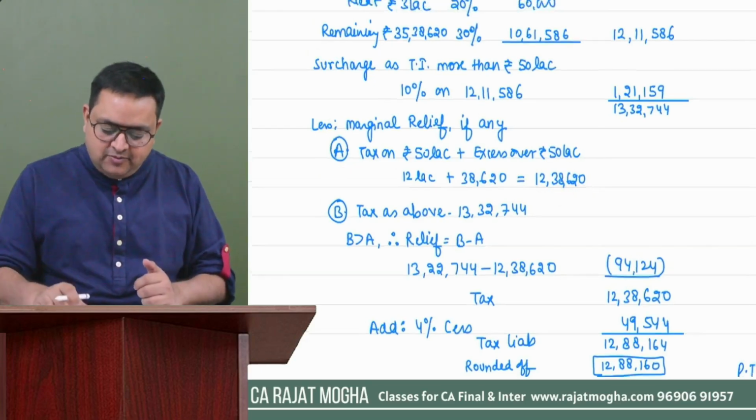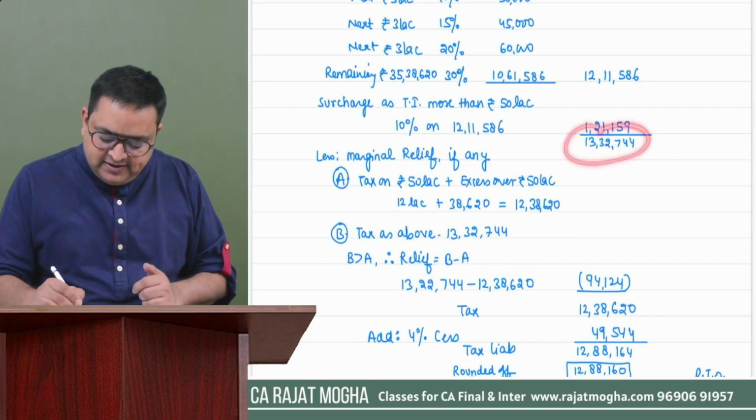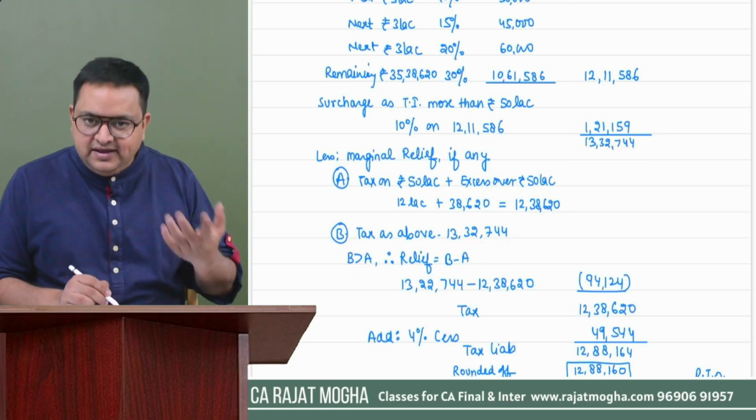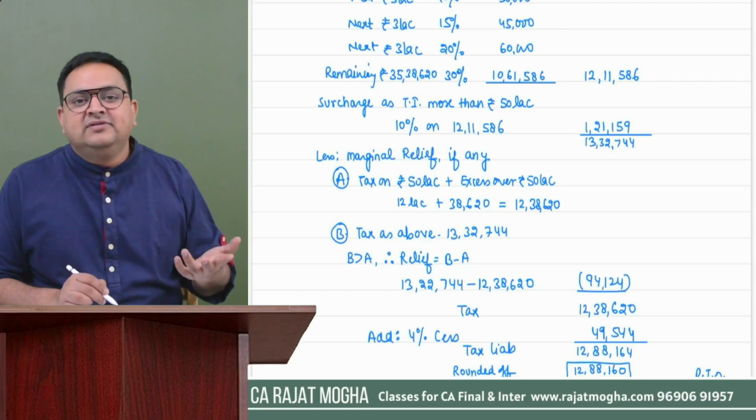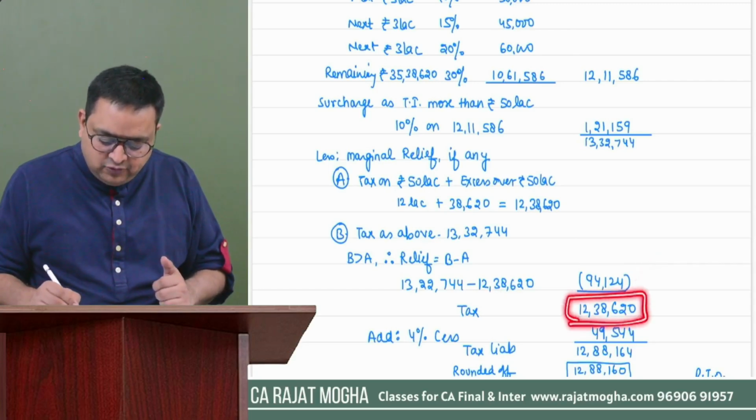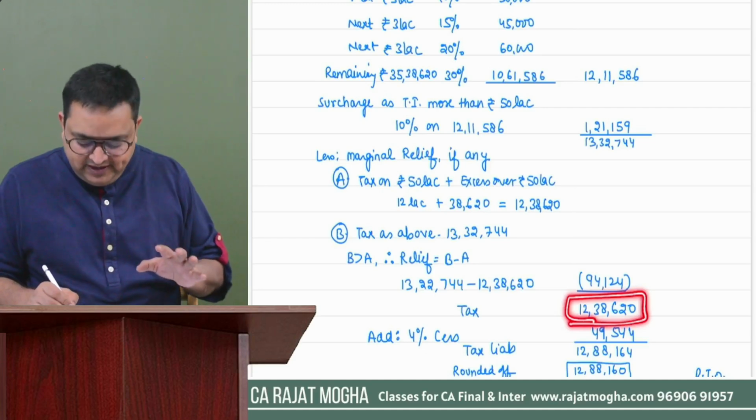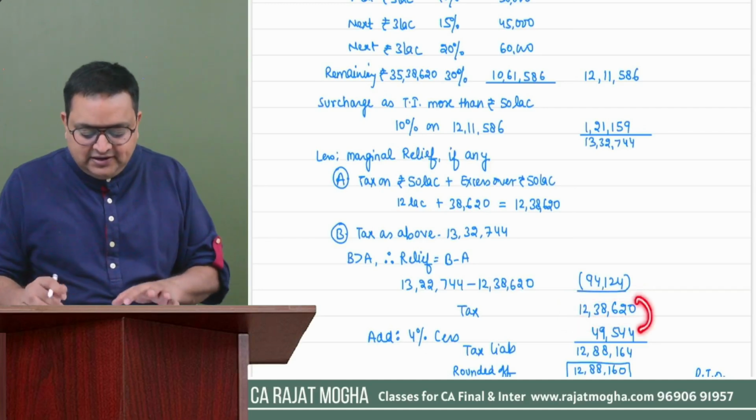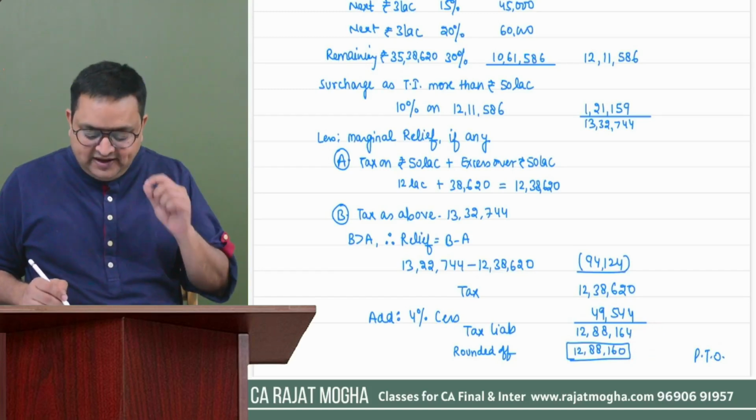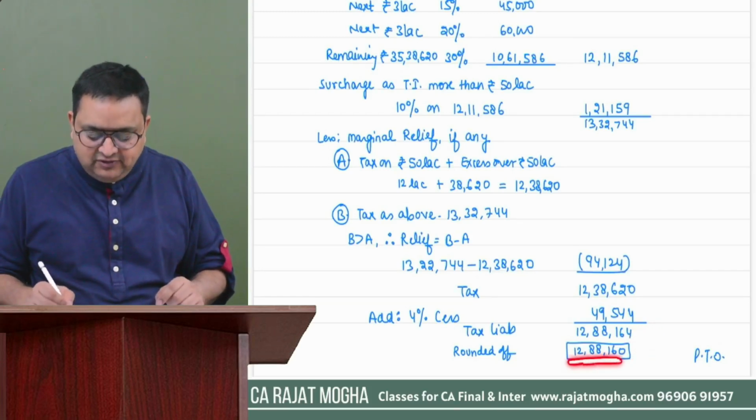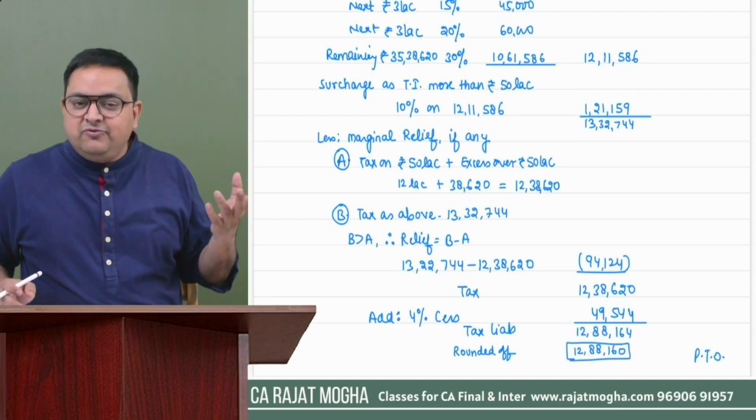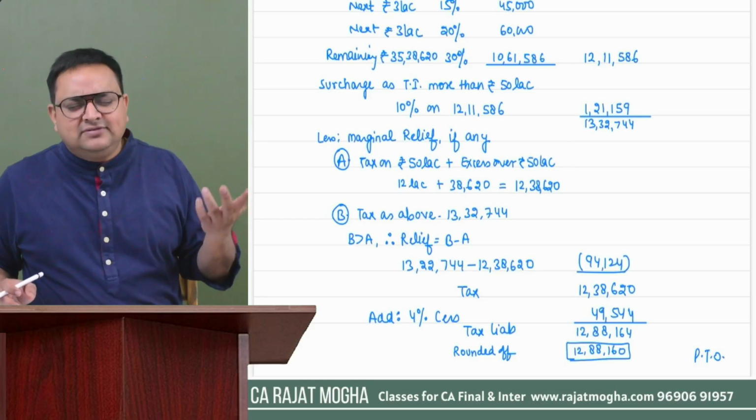Now we will see how much is the tax which is coming. Here it is 13,32,744. This is B. And if B is greater than A, then there would be a relief also. And how much is the relief? B minus A. So our tax will come to 12,38,620. Right. Now you can finally apply cess. This is your tax liability and you will round it off. So here your tax liability is coming 12,88,160. And as per normal provisions, although we have followed AMT, there was a tax of 9 lakh something.